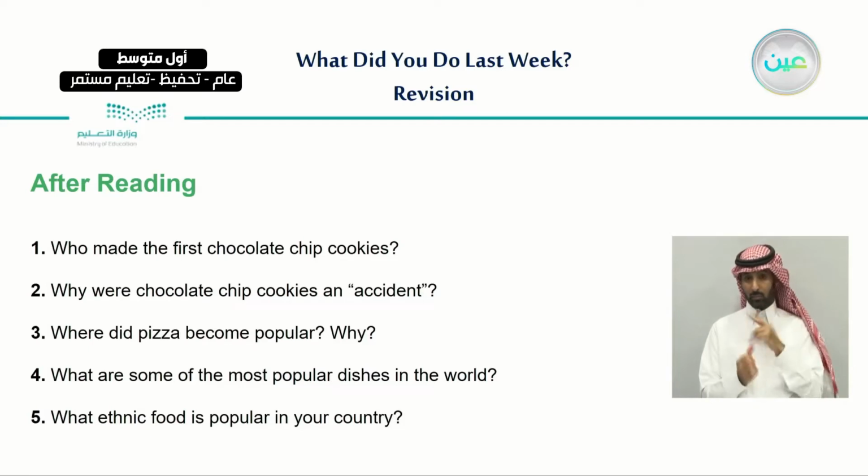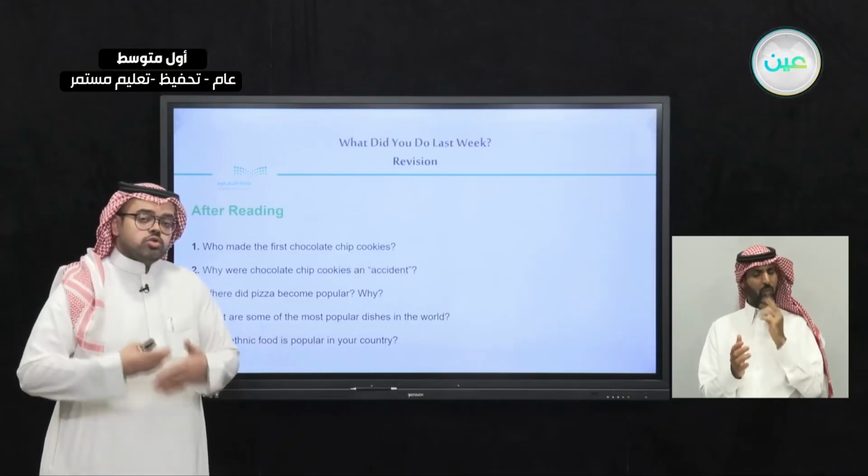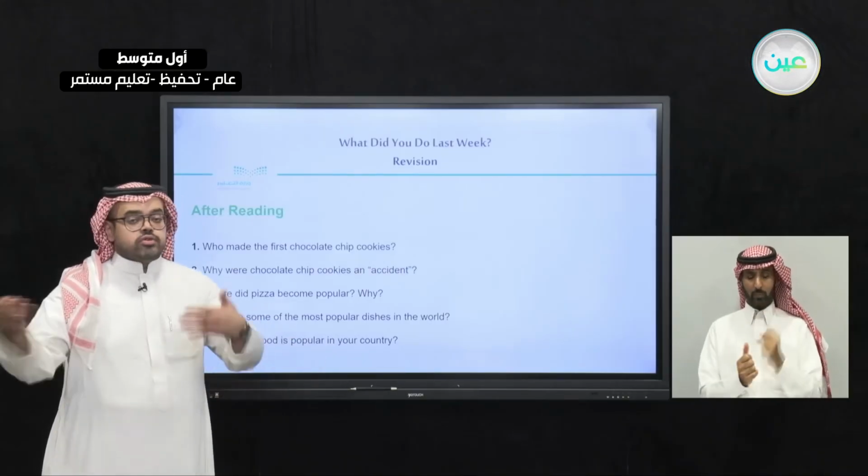For example, who made the first chocolate chip cookies, how chocolate cookies became an accident, where did pizza become popular, and what are some of the most popular dishes available in the world. We said that this is a free question; we can have different answers.